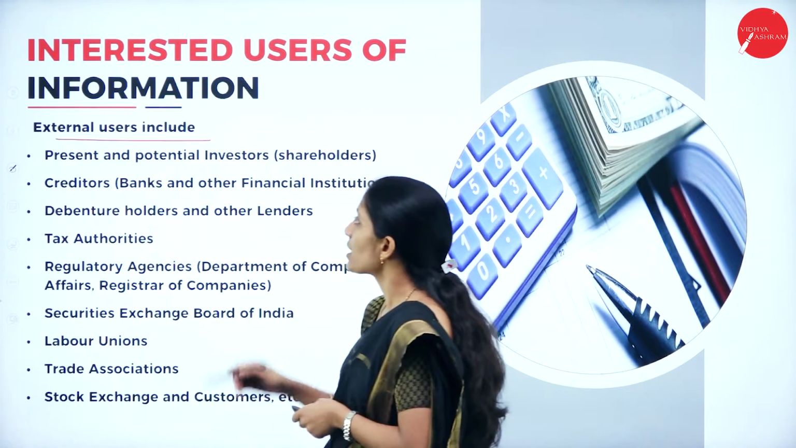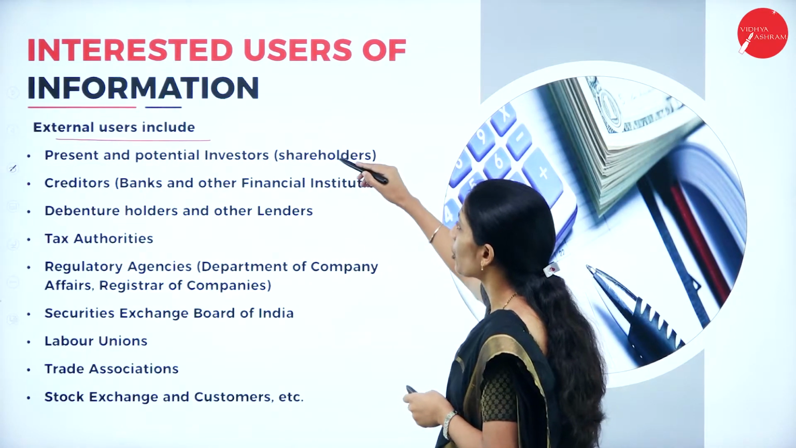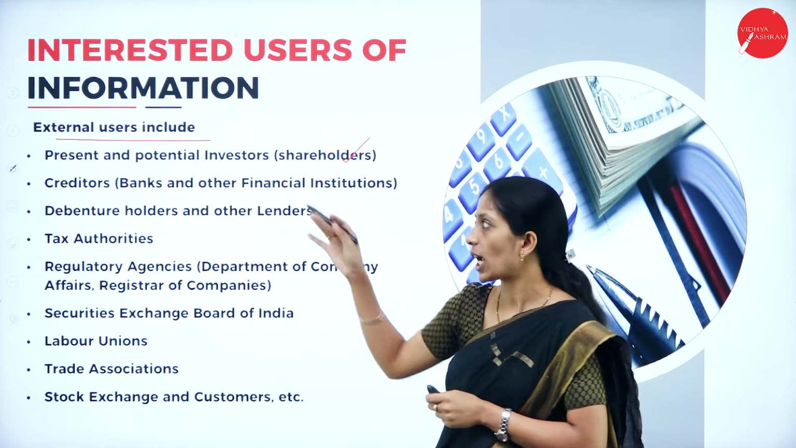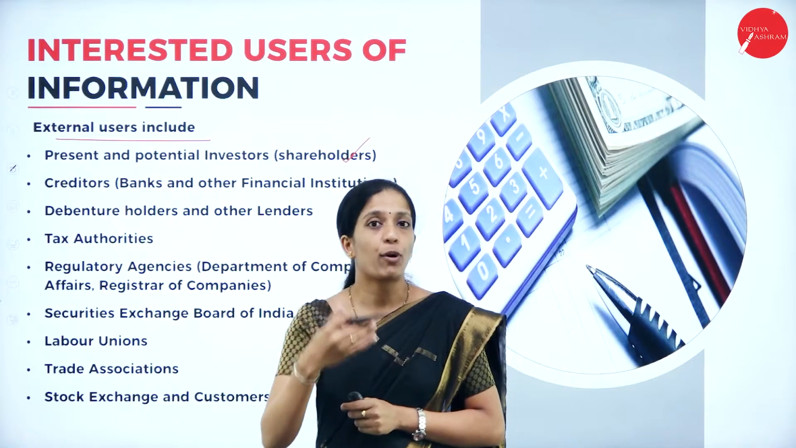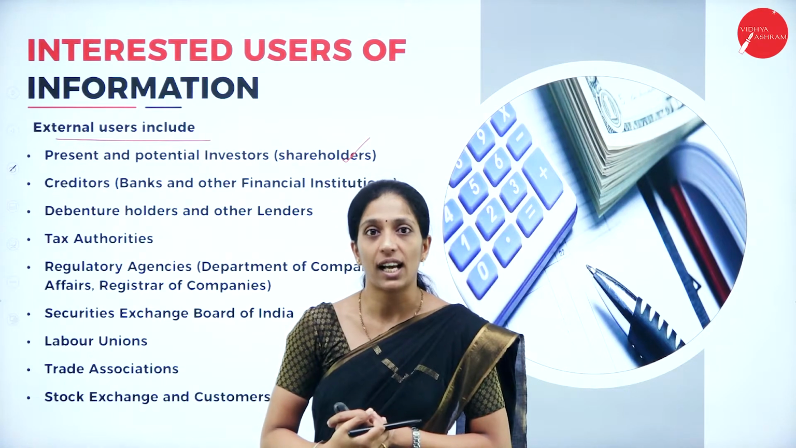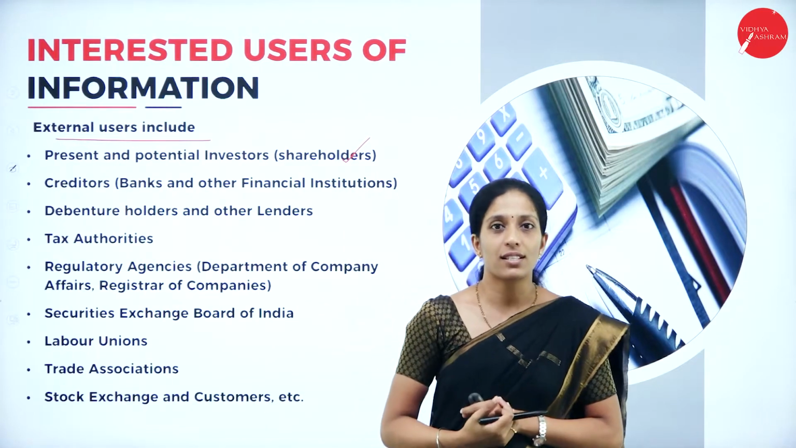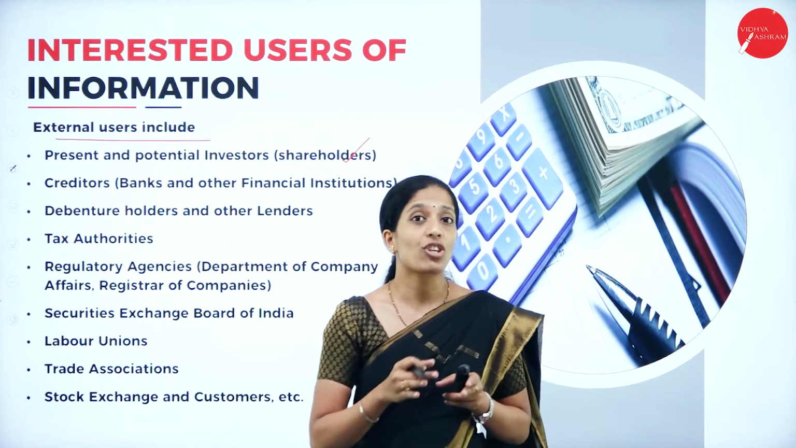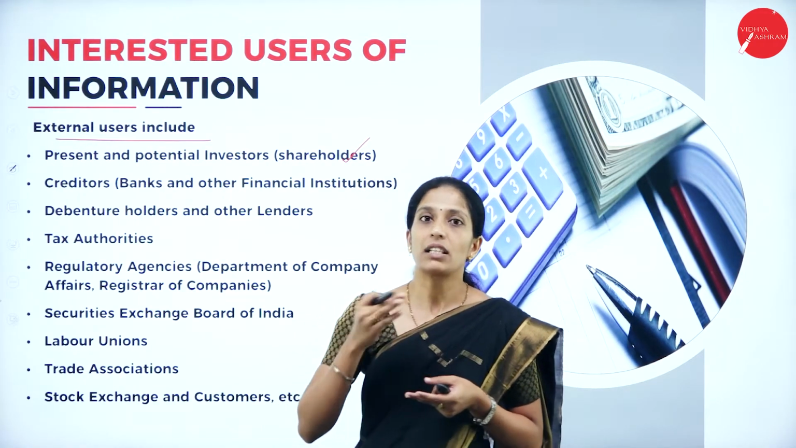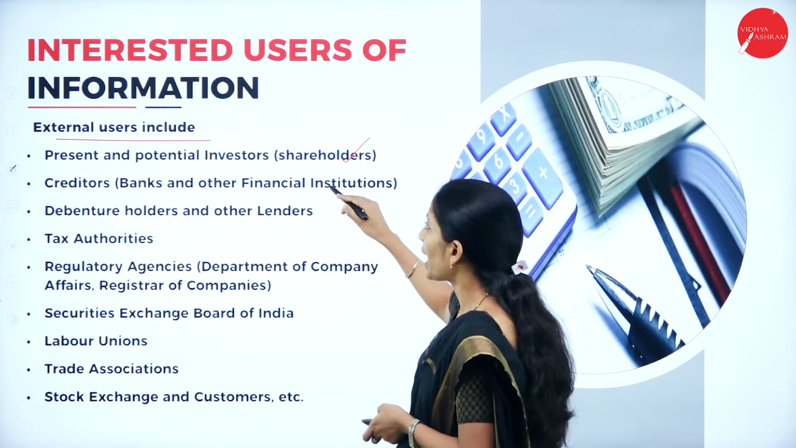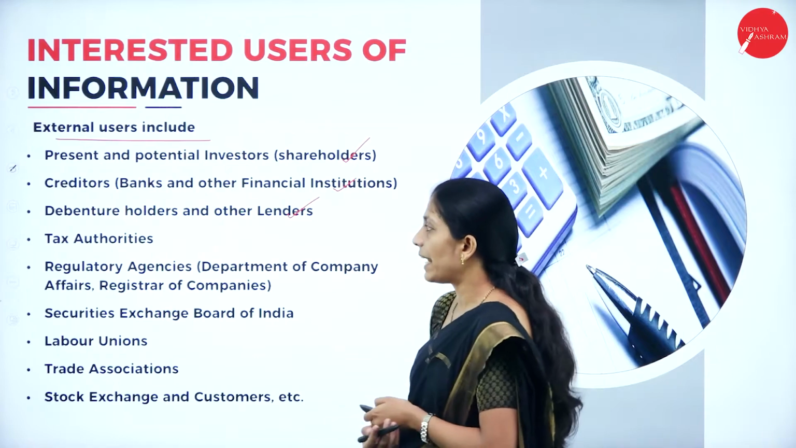External users. Now if you see the examples here, there are potential investors, who are nothing but the shareholders. Next, creditors. The organization might have borrowed some money from a bank or financial institution, so they also want to know the financial results, because they want to know whether the organization is able to repay their loan or not. That is bank and other financial institutions, debenture holders and other lenders.